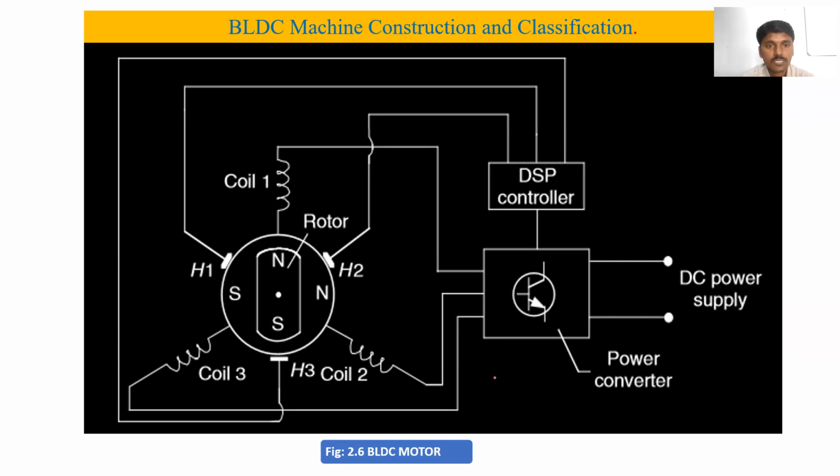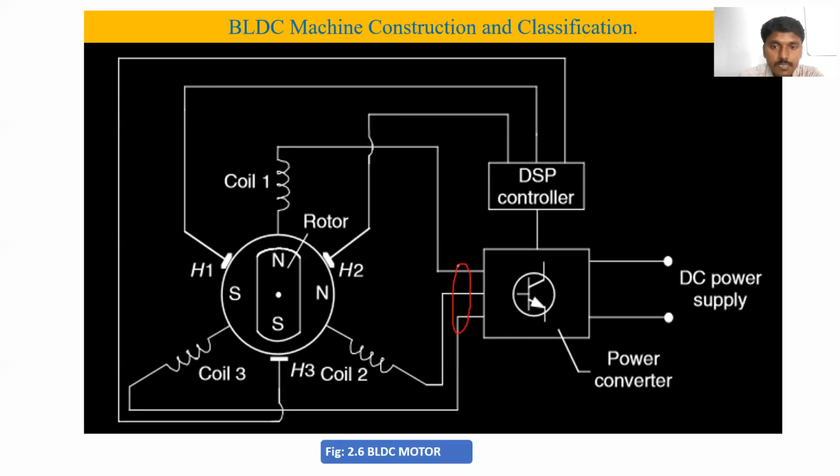So which supply is required for the brushless DC motor, AC or DC? DC is not the right answer. We are giving the AC supply to the brushless DC motor, not the DC supply. Where are we giving the supply to the brushless DC motor? This is the supply.